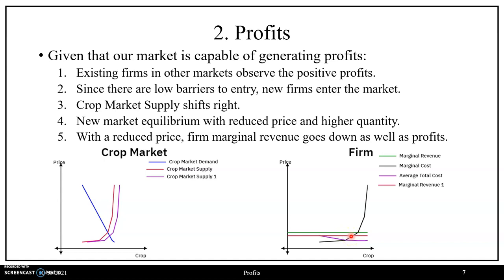Where at this profit maximizing bundle, we see that we have a reduced quantity level in terms of what's being produced by this representative firm, but also in terms of profit calculation, we see that marginal revenue is still above our average total cost curve, such that profits per unit is positive, or that total profits is going to be positive as well.